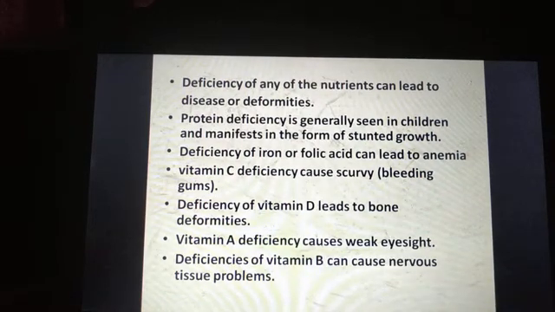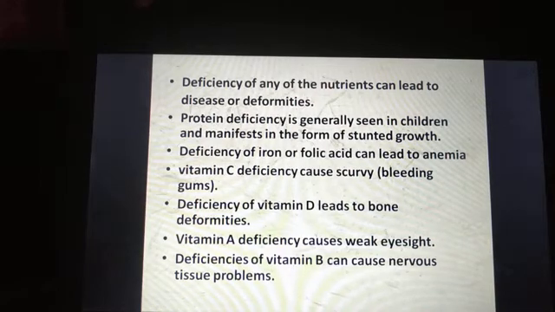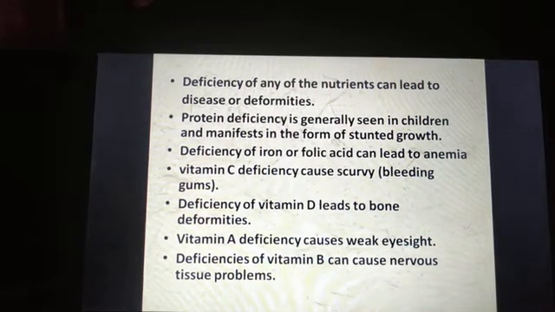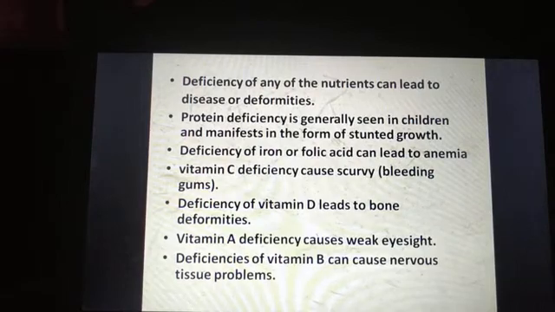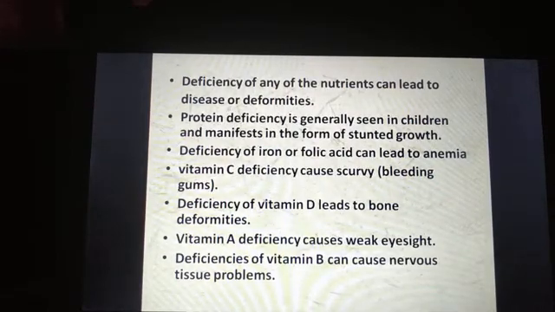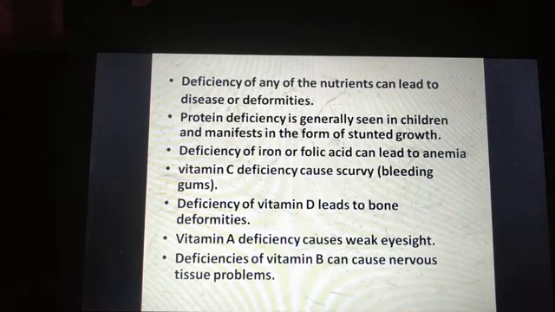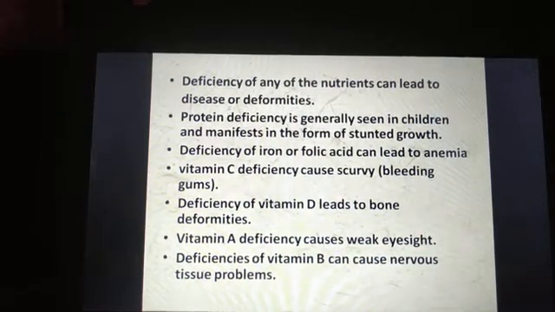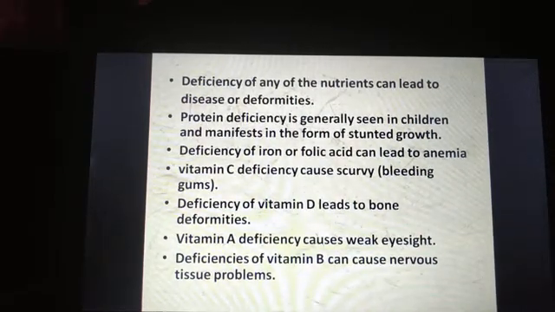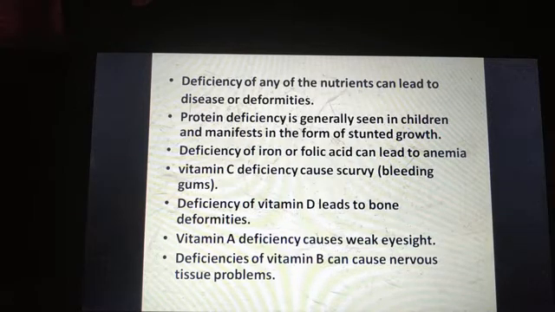Next is deficiency of vitamin B. It can cause various nervous tissue problems. So all the nutrients are required for an organism. Any deficiency may lead to some disease or deformities in the organism.